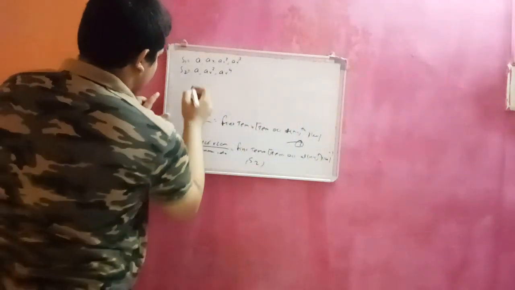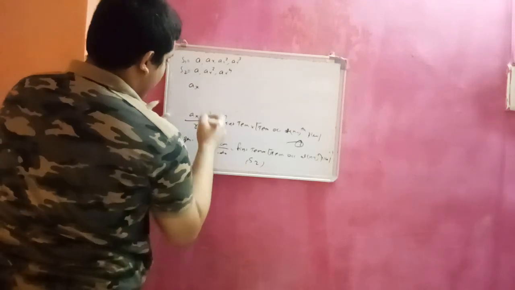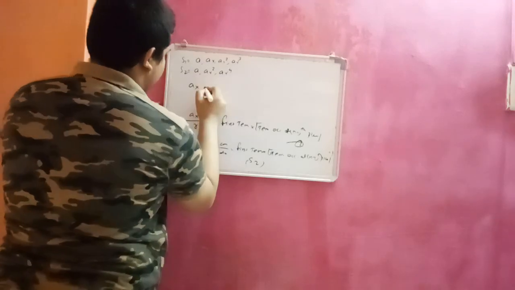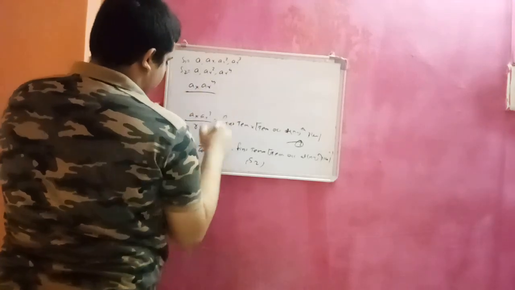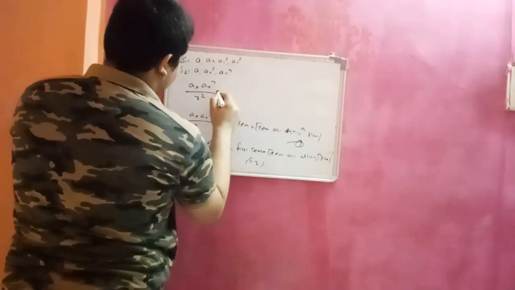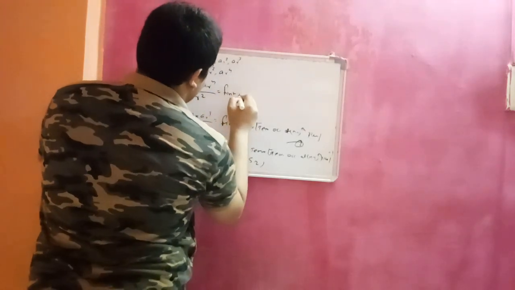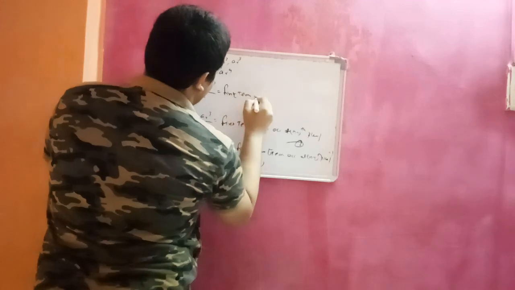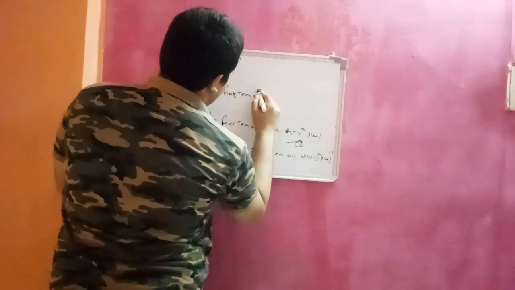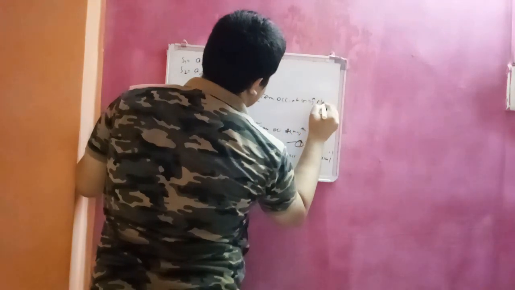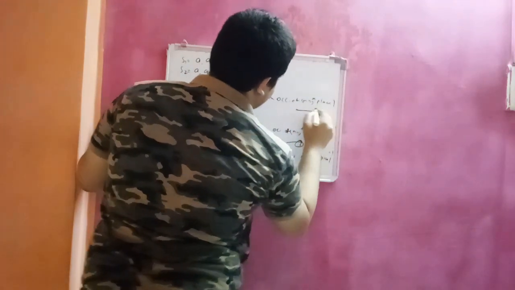HCF of the second GP is A, that is the first term, because it is a geometric progression having natural numbers in increasing order. Therefore, HCF is the first term, and LCM is the last term, that is AR power 4. By common ratio, R square is equal to the first term times the term occurring at n-1 place. Let this be the second equation.